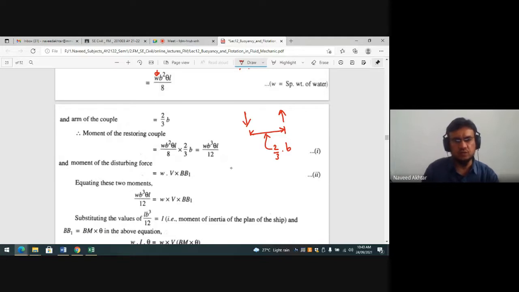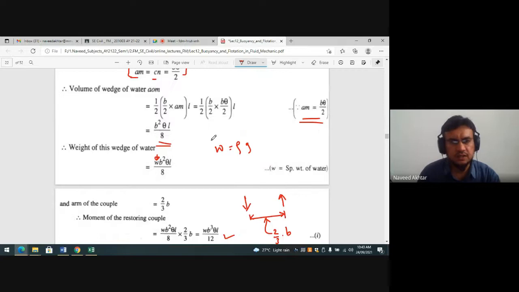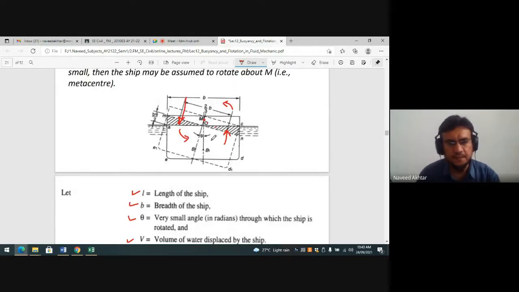So that's why the moment of the distorting couple is w B cube theta L by 12. Okay. The moment of the restoring force is w, V is the volume, into BB1. What is BB1? BB1 is the distance, the same will displace.